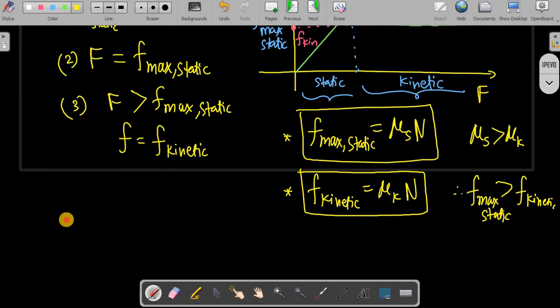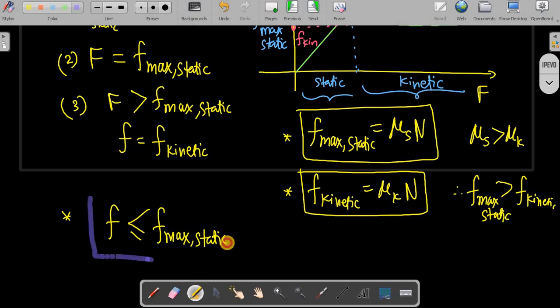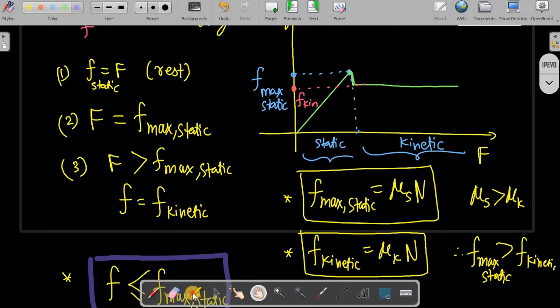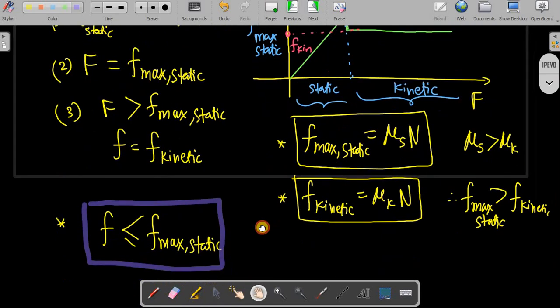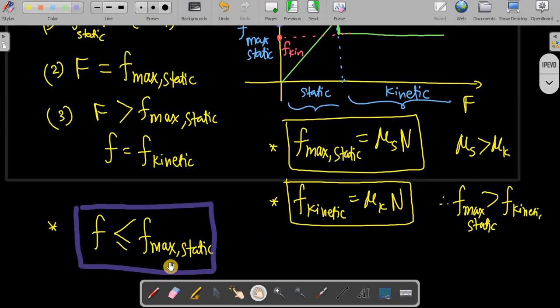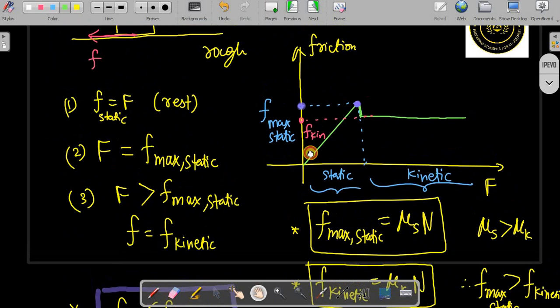Also, one very key idea to note is that friction will always be less than or equal to maximum static friction. This condition we can apply in many problems, because that is the maximum value of friction. So this is the laws of friction, this is how friction acts. This will be useful.